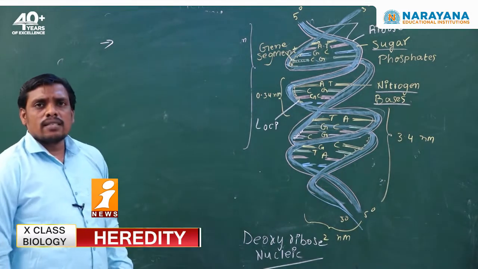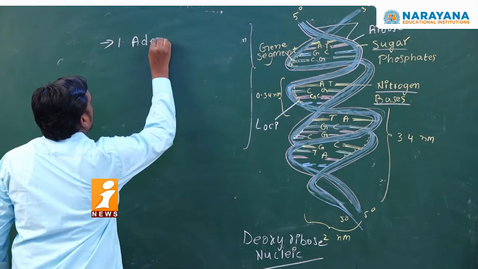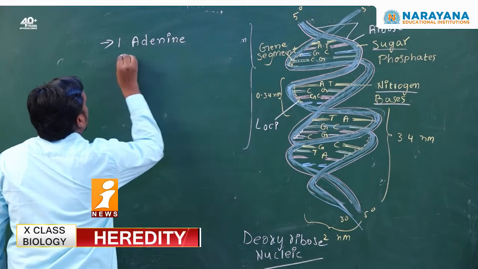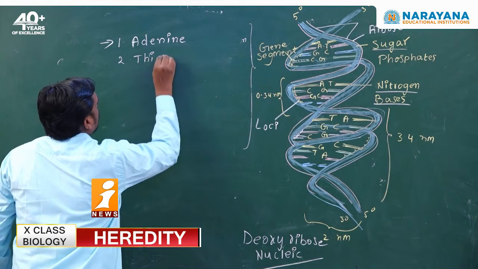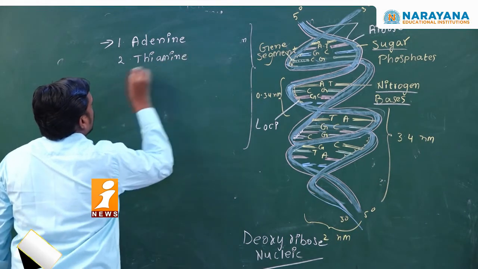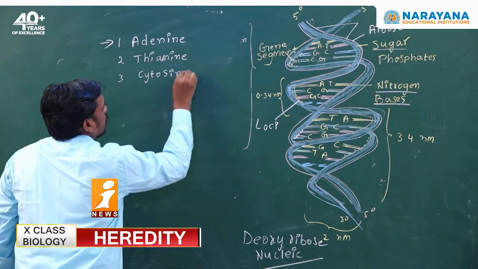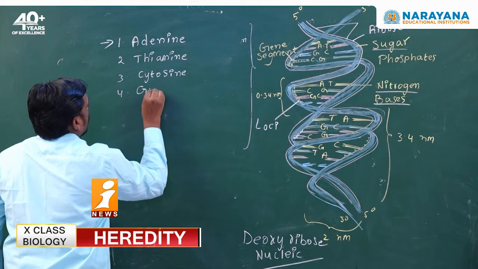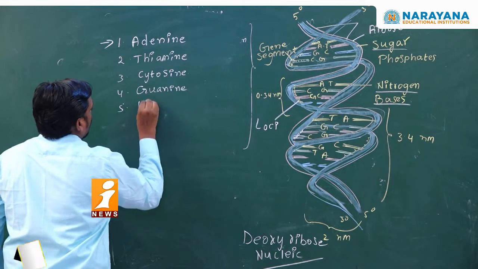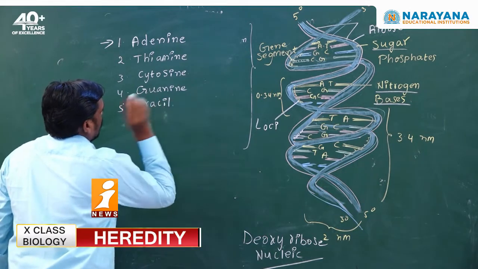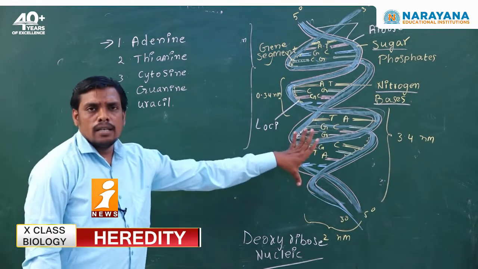So, the nitrogen bases are such as... these are the different nitrogen bases that are seen in the DNA.